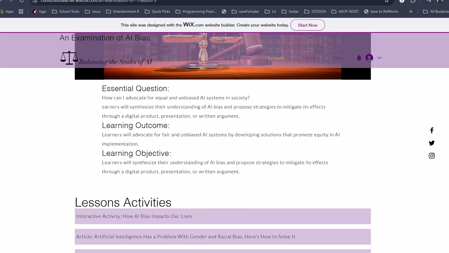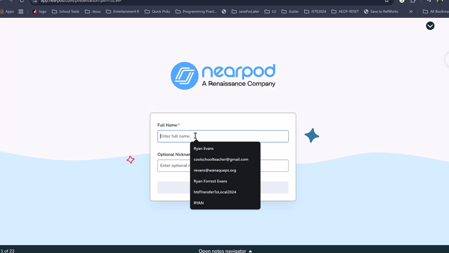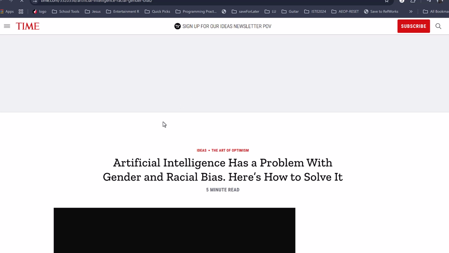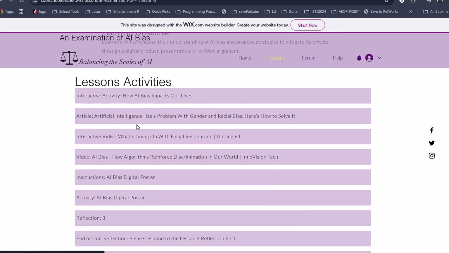We have the same setup, and lesson 3, there's an interactive activity in Nearpod. And this is very similar to the other Nearpod activities. There's an article on artificial intelligence with problems with gender and racial biases for students. Another interactive video. And the main project that the students are going to do at the end of the unit is creating a digital poster.